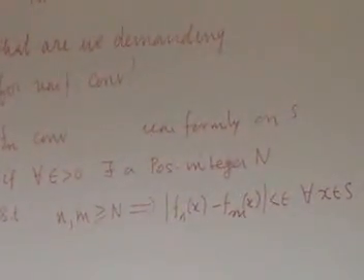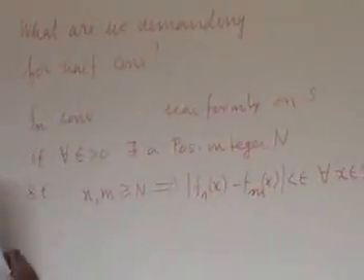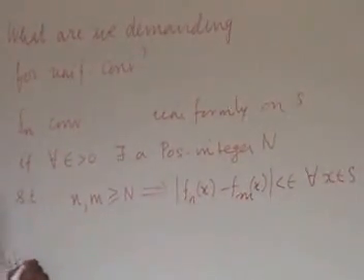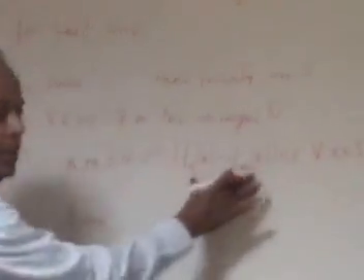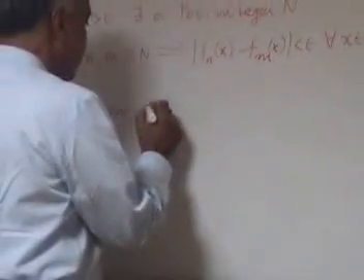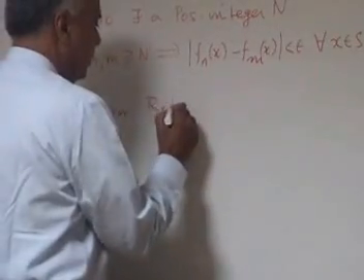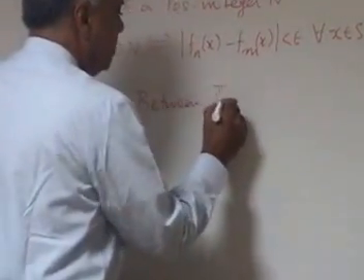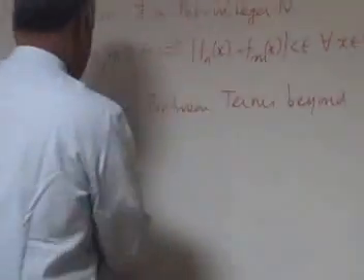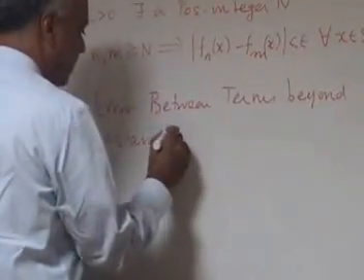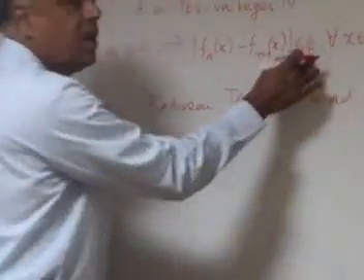What do we mean by this? Now we start looking at it in very colloquial language, so that we understand. What we are asking is that the error between terms beyond a certain stage can be controlled.